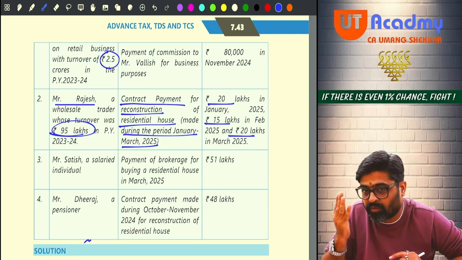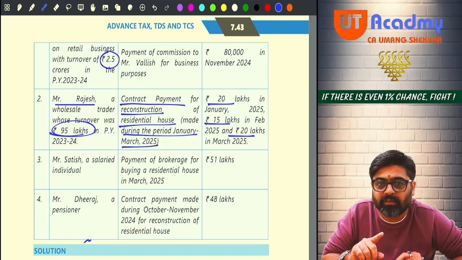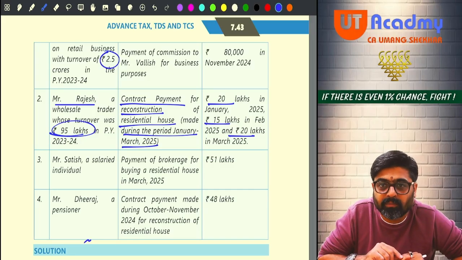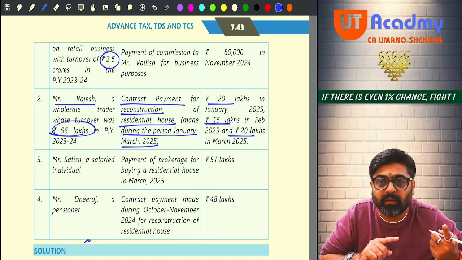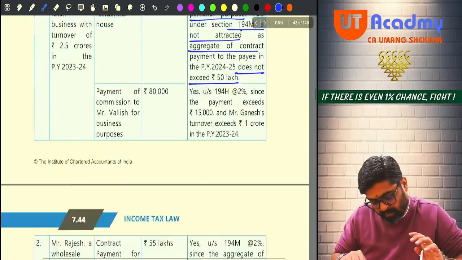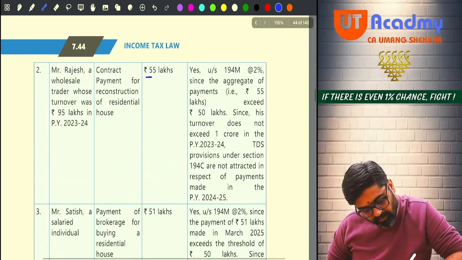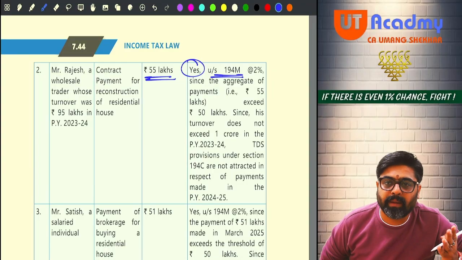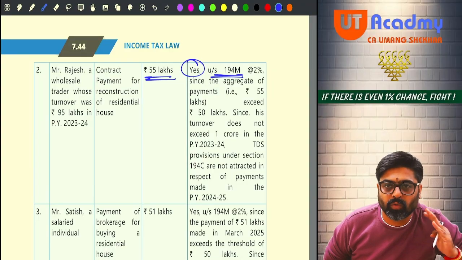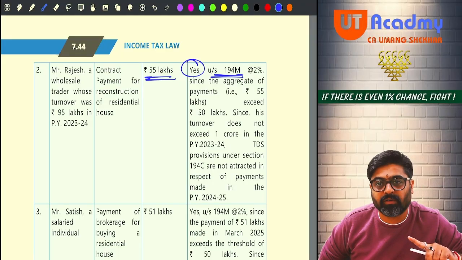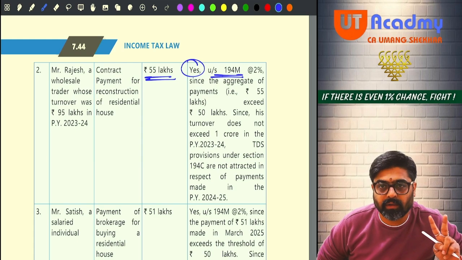Under 194C, there will not be any TDS. But under 194M, there will be TDS because the payment now is more than 50 lakhs. 194M will get attracted here. Please check. See, 55 lakhs, yes, 194M will get attracted, and see, all the payments are made on or after 1st October 2024, and with effect from 1st October 24, the rate of 5% has been made 2%.